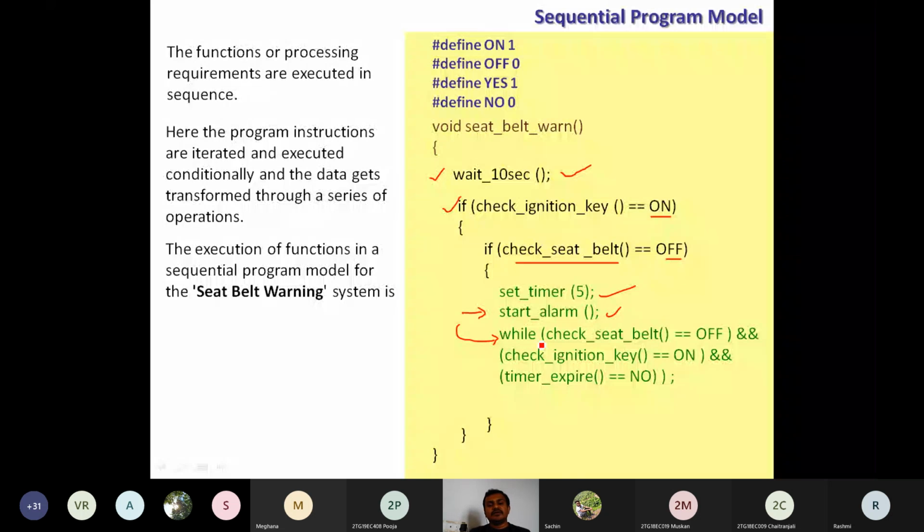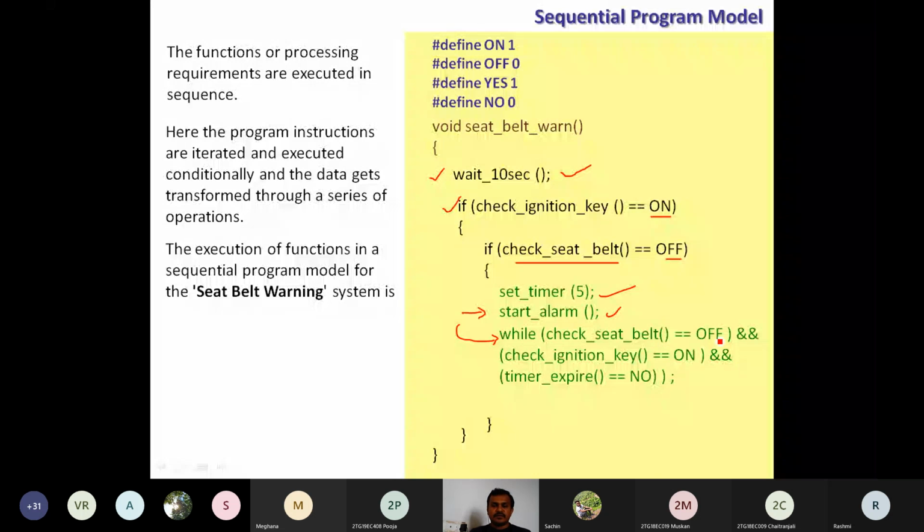What is this while statement? Here, the second requirement is alarm off. When is the alarm off going to happen? Based on the seat belt, based on the ignition key, and based on the timer expiry, based on events. What is the seat belt condition?